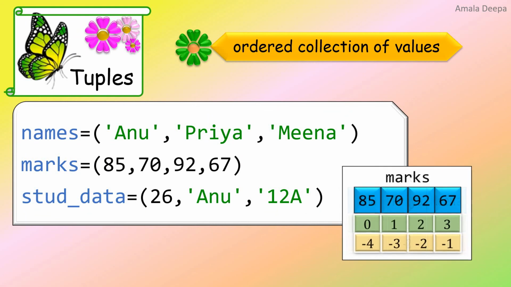Similarly, the values of the tuple marks are also stored in an array. A tuple is an ordered collection of values, which means the values are indexed. Ordered means indexed.